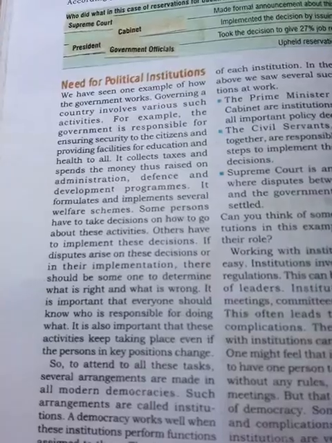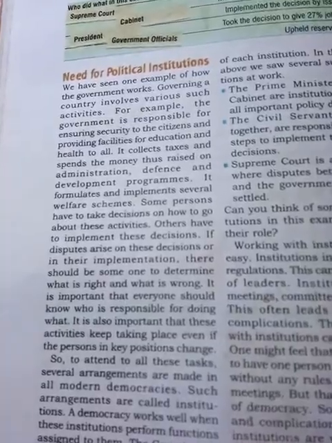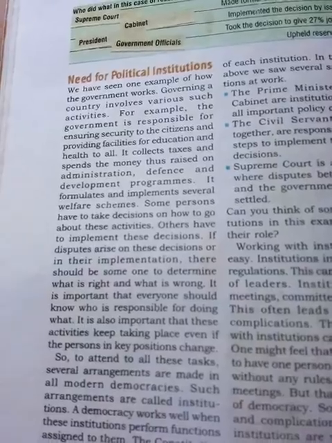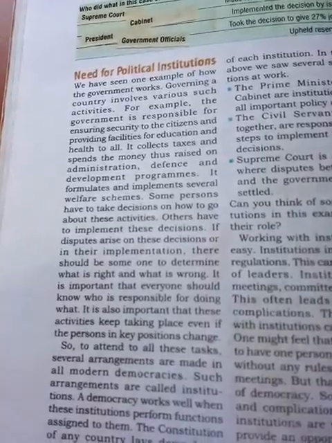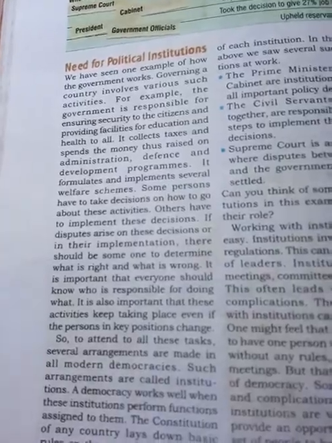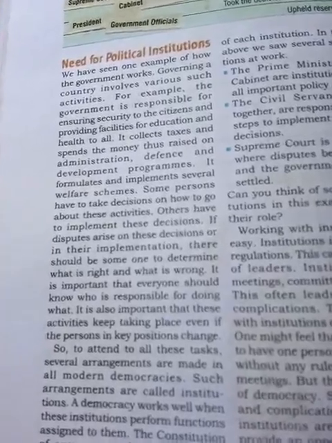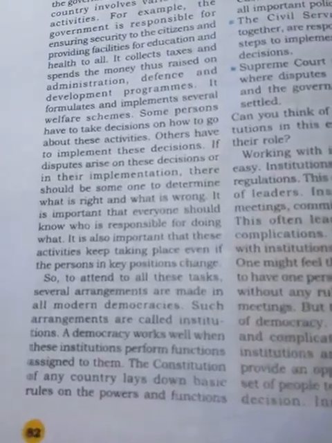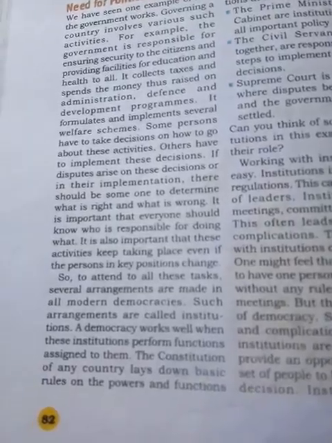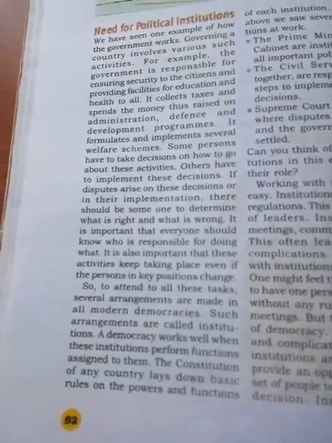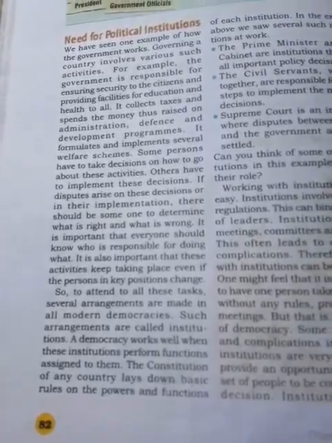It formulates and implements several welfare schemes. Some persons have to take decisions on how to go about these activities. Others have to implement these decisions, and if disputes arise, say while forming one policy, there will be a lot of discussion. So to attend to all these tasks, several arrangements are made. In all modern democracies, such arrangements are called institutions. That means before we go any step further, they have to make arrangements, and that arrangement is called an institution.